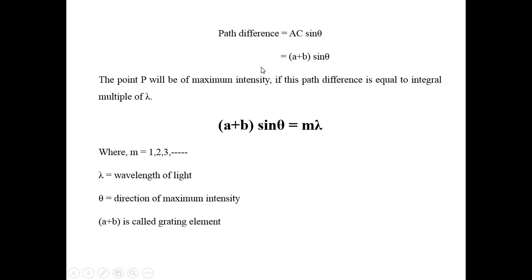Like in case of interference, we have seen there are certain conditions. If one condition is satisfied, you get constructive interference; if another is satisfied, you get destructive interference. Now in case of diffraction, the important condition is the path difference of the incoming light rays. If that path difference is equal to AC sin theta. Now what is AC sin theta?